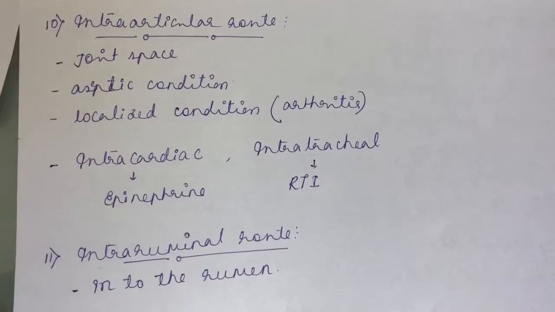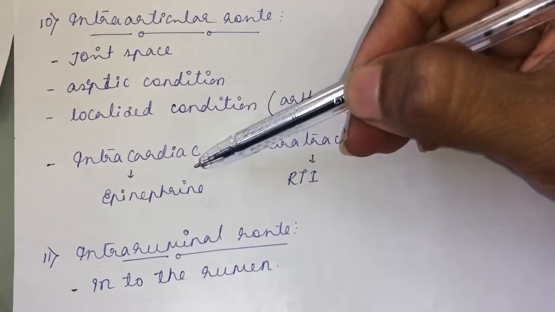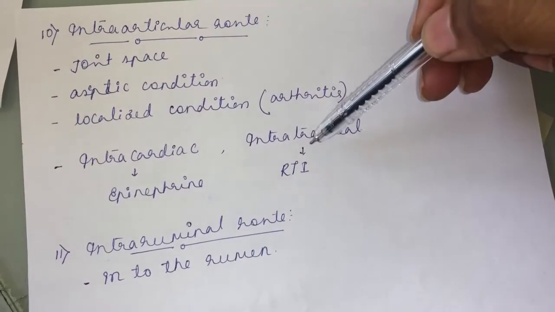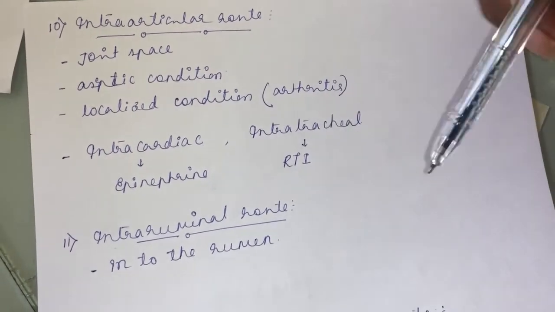Then the other routes of drug administration. Intracardiac: the drug commonly given through the intracardiac route during emergency heart failure is epinephrine. Intratracheal route: during respiratory tract infection, we give drugs through the intratracheal route.